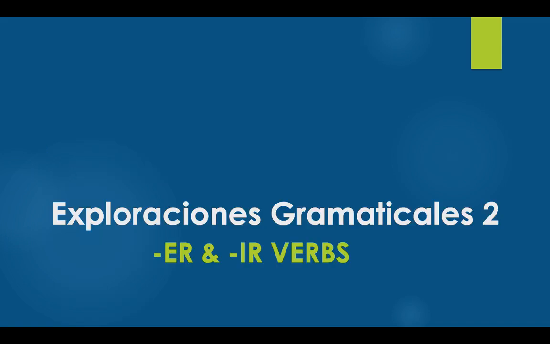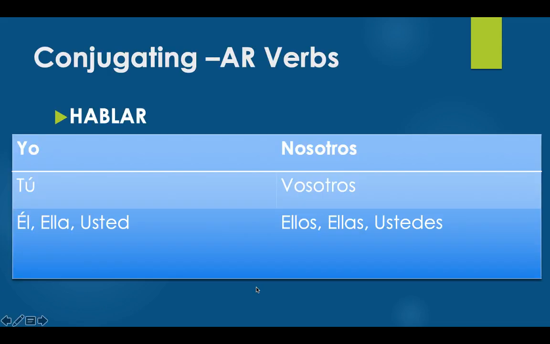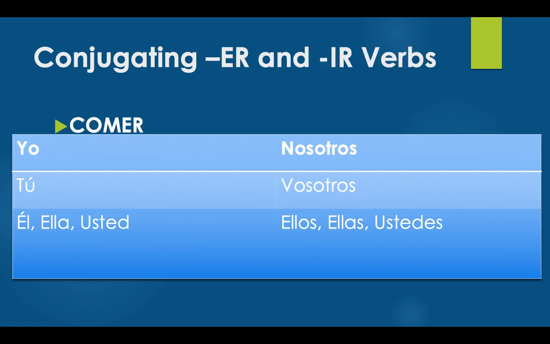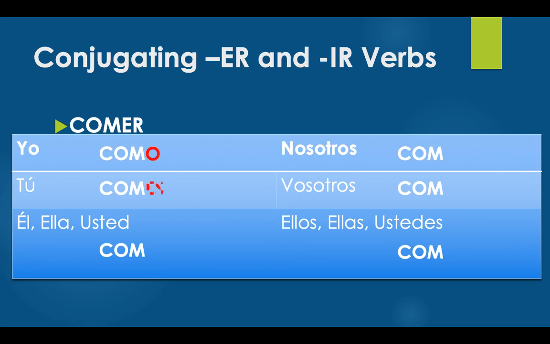Remember also in the present tense you have ER and IR verbs. These work very similar to our AR verbs. Remember, we took off our AR, and we added o, as, a, amos, áis, and an for our AR verb endings. For ER and IR, it's pretty similar. Let's take the verb comer, which is a very common ER verb. We're going to chop off the ER in comer, and this time we're adding some similar endings. Here we're adding o, es, e, emos, éis, and en.